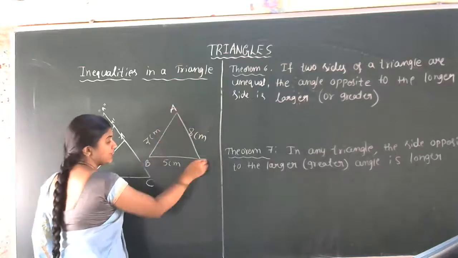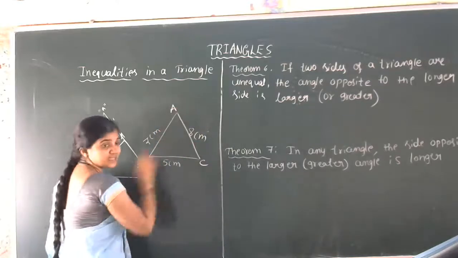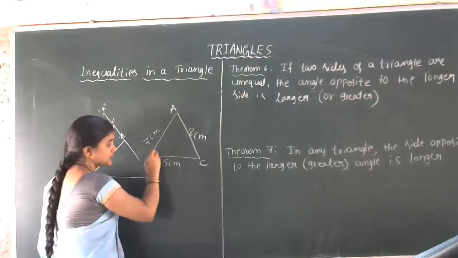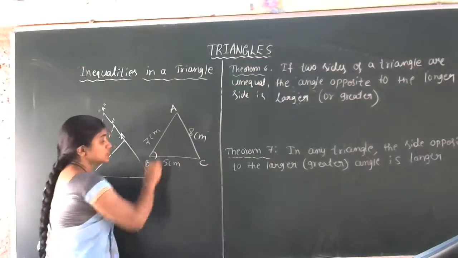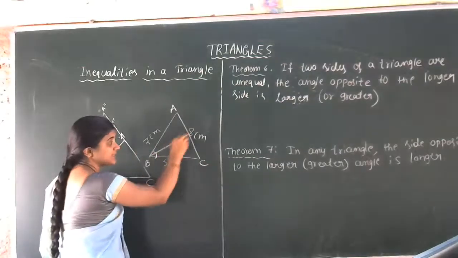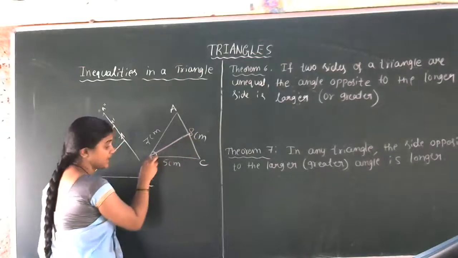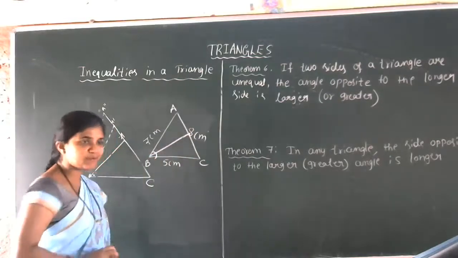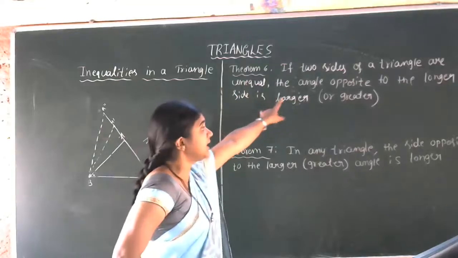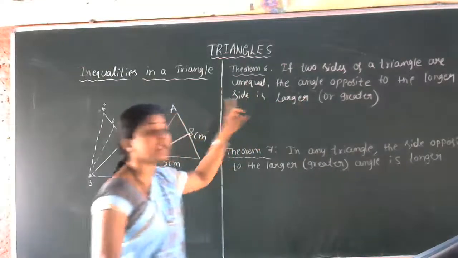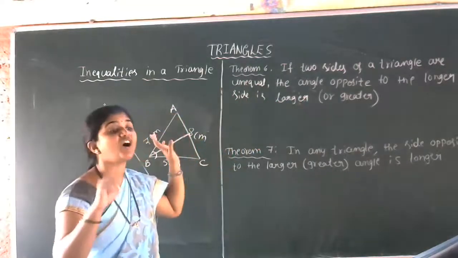For this, which is the opposite angle? For example, ABC is a triangle. AC is the longest side. For AC, the opposite angle is B. So there is always a relationship between the longer side and the opposite angle. What type of relation? The angle opposite to the longer side is always larger or greater.